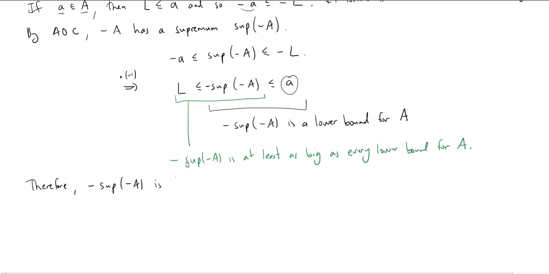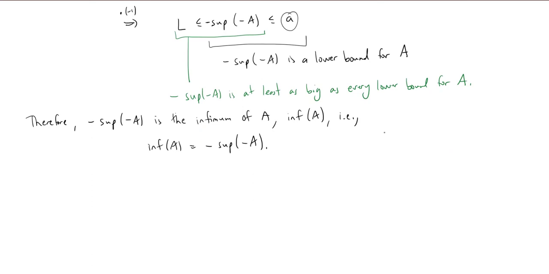In fact, the infimum, because we already showed that it's unique, of A. As long as we introduce this notation, SUP for the supremum, we might as well introduce notation for the infimum, and that'll be INF of A. So, i.e., the infimum of A is equal to the negative of the supremum of negative A. That's a nice sort of duality between the infimum and the supremum of a set.